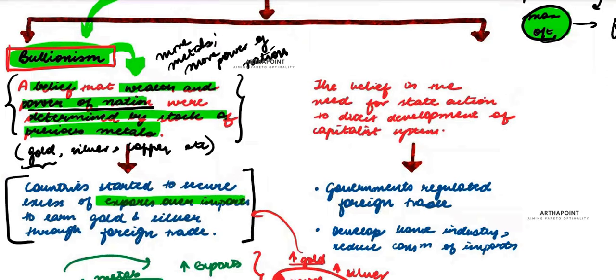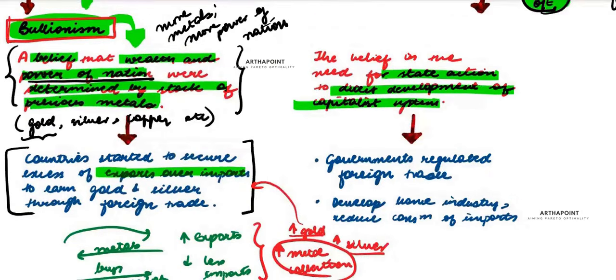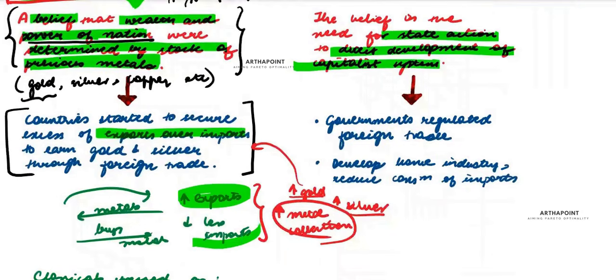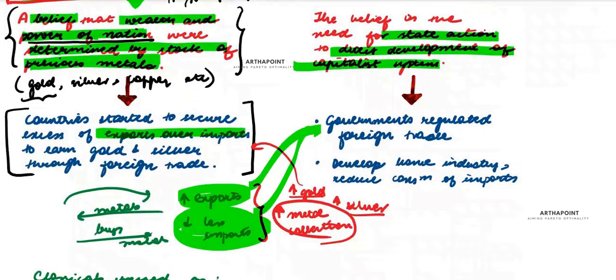Now, let's see one more concept they gave. They said that state action was required for the development of the capitalist system. If I want to do more exports and reduce my imports, I need the involvement of the state to regulate foreign trade.